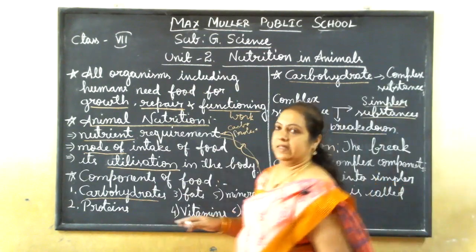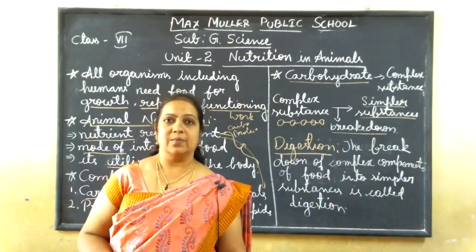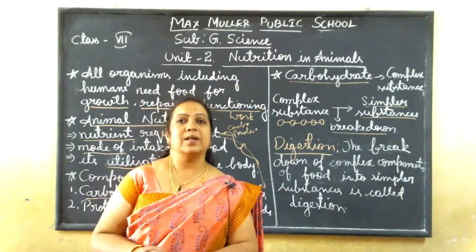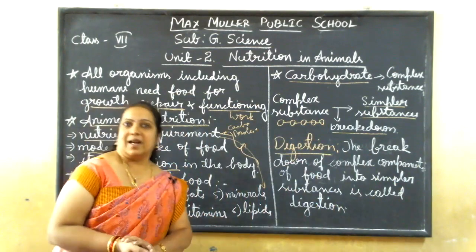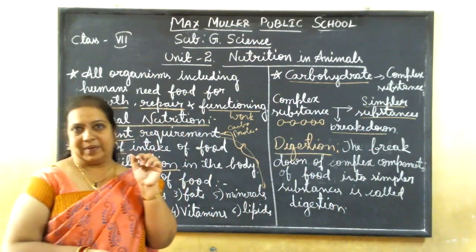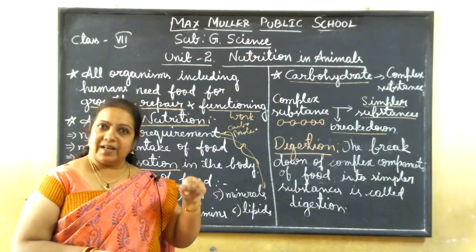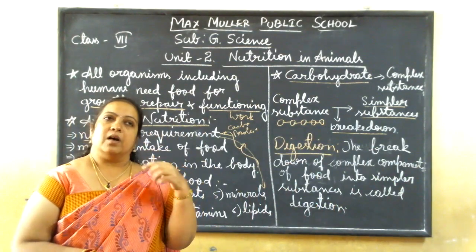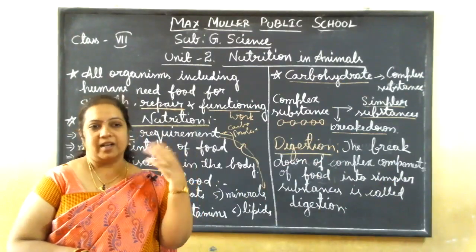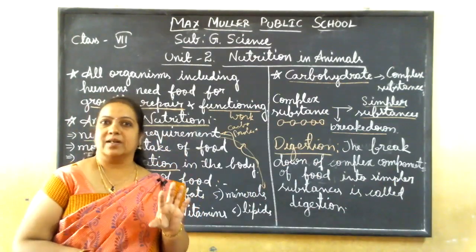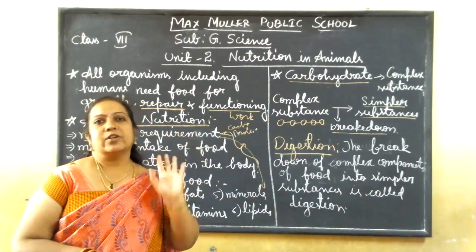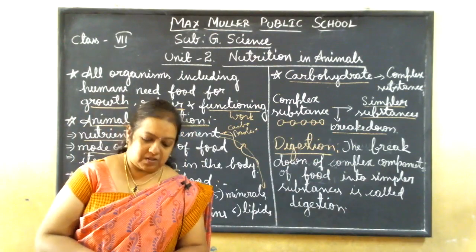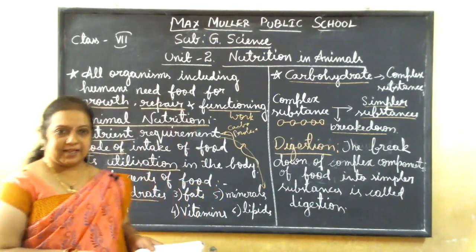Okay, that complexity we are converting into simplicity, means complex into simple form we are converting. Okay, simple and soluble form also you can add. So small particles we will make it, or we'll churn and make it as a solute form, means make it as jelly like, not a complete liquid, not a complete solid either, somewhat like a solution form we will make it. Okay, so solute form we are making it. So that is what we will call a digestion.